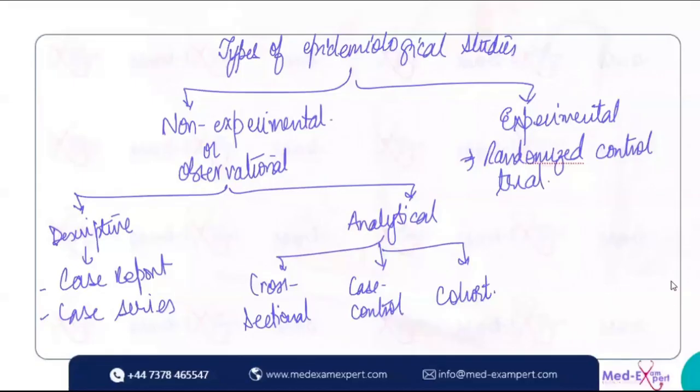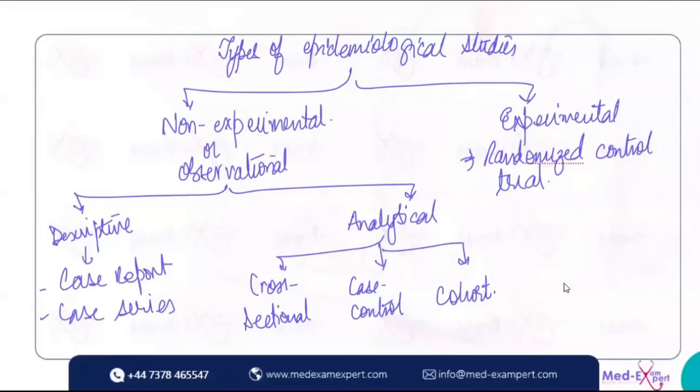Now, see, in epidemiology, we have two types of studies. One is non-experimental, which we call observational, and the other one is experimental, that is called the randomized control trial. So what happens in non-experimental or observational studies? We do not do anything in those studies. We do not give them any kind of medication or anything like that.